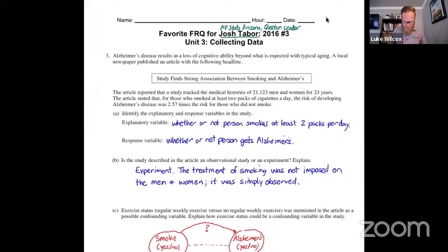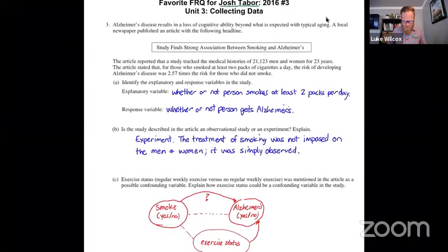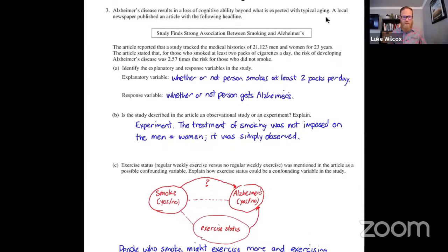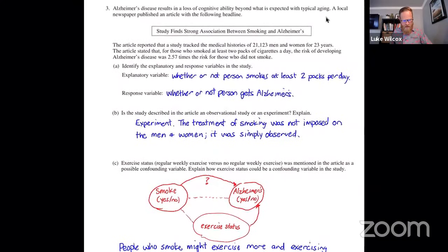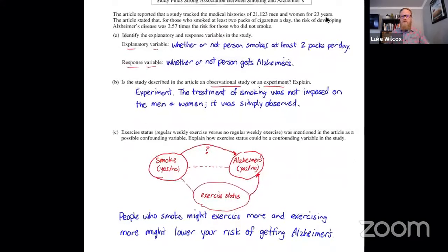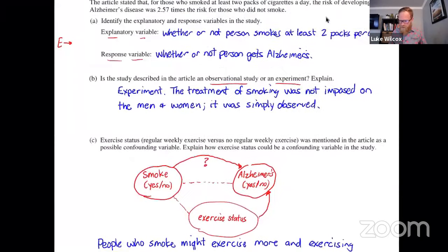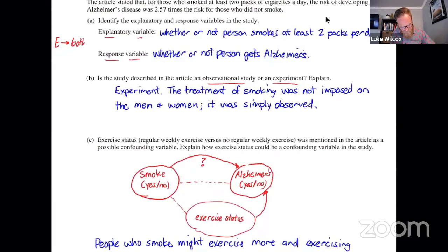So I'm going to show you the solution first, and then let's talk about the rubric that would be used to grade it. So in part A, you had to identify the explanatory variable and the response variable. In part B, you had to describe whether it was an observational study or an experiment. And then in part C, you had to explain a confounding variable. So let's talk about how this would be graded. So for part A, let's start with what is necessary for an essentially correct. Okay, so for essentially correct, both variables are correct.